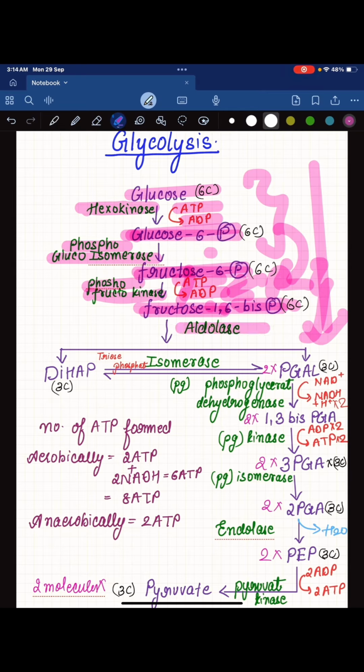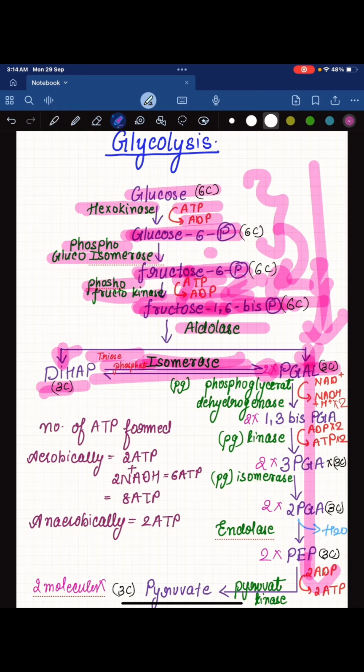Now, by the enzyme aldolase, this fructose 1,6-bisphosphate is cleaved into DIHAP and PGAL. It is broken down into 3-carbon compound. DIHAP is further converted into PGAL by the enzyme triose phosphate isomerase. Therefore, 2 molecules of PGAL is formed. Why DIHAP is converted into PGAL? Because PGAL can further get metabolized into pyruvate. DIHAP will not be further metabolized into pyruvate. Therefore, DIHAP is converted into PGAL.